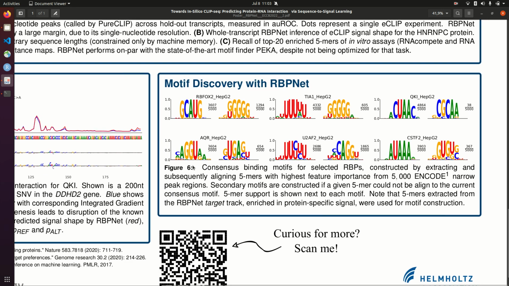Lastly, RBP-Net can also be used to construct consensus motifs which reflect an RBP's sequence affinity. This is done by first computing predictions around thousands of peak regions for given eCLIP experiments, and then afterwards computing feature importance scores for those predictions. From these feature importance scores, we then extract the 5-mer that has the highest importance for each peak region, and 5-mers are then aligned greedily, starting with the 5-mer that has the highest importance, in order to build consensus motifs. Some example consensus motifs for proteins RBFOX2, TIA1, QKI, AQR, U2AF2, and CSTF2 are shown here.